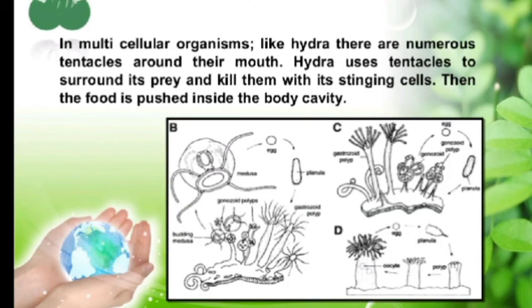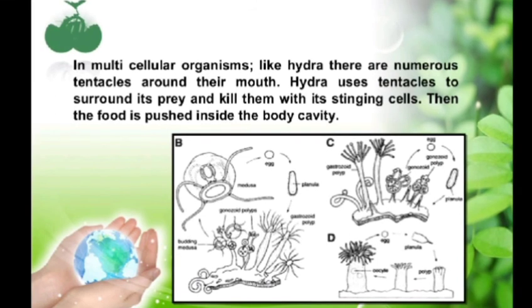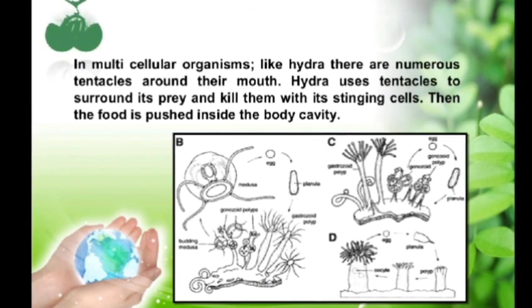Also, we are having some multicellular organisms like Hydra. The Hydra is having numerous tentacles around its mouth, and it uses these tentacles to surround its prey and kill them with its stinging cells. Then the food is pushed inside the body cavity. So these are some different organisms and different methods of ingestion of food.